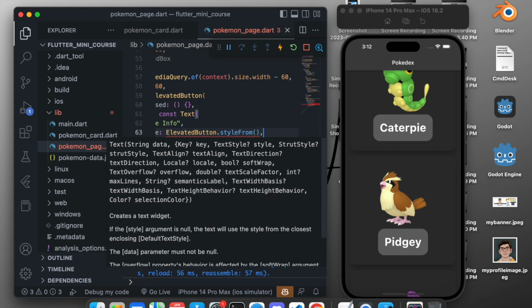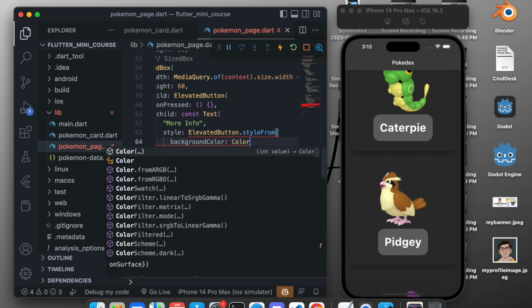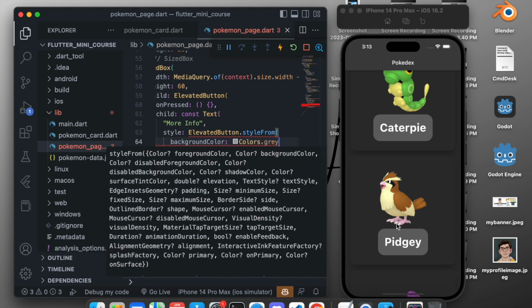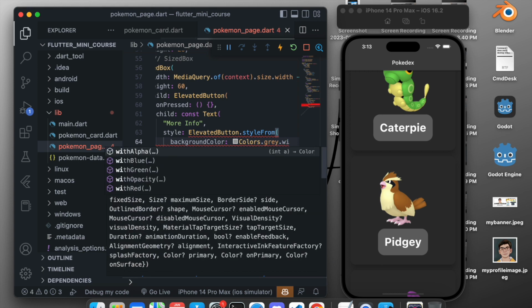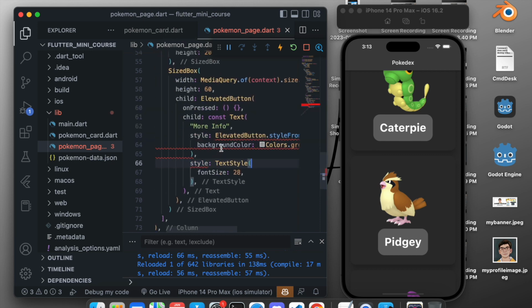Now we want to give some styling to it, so we will change the background color to Colors.grey, and we want to make it look like this one, so we will say .withOpacity, and we will give an opacity of 0.5 as we did right there, and it gives an error.